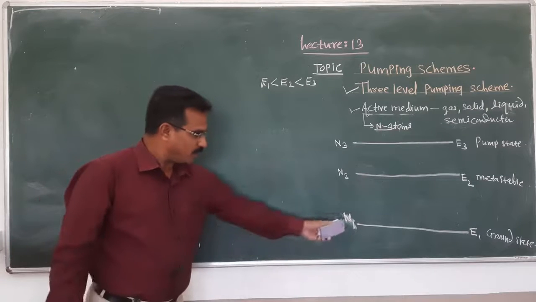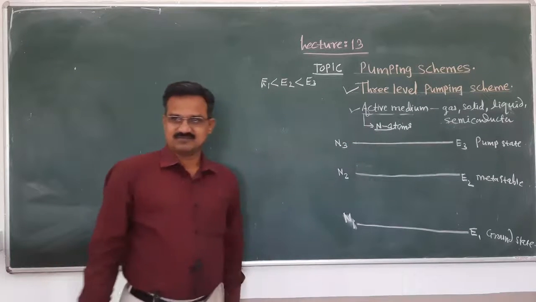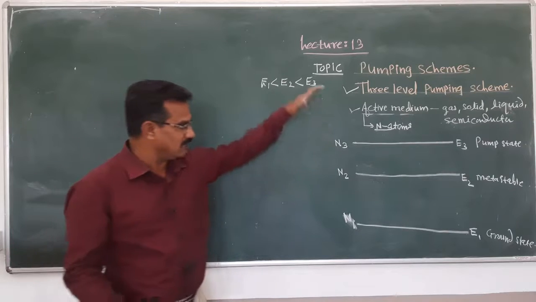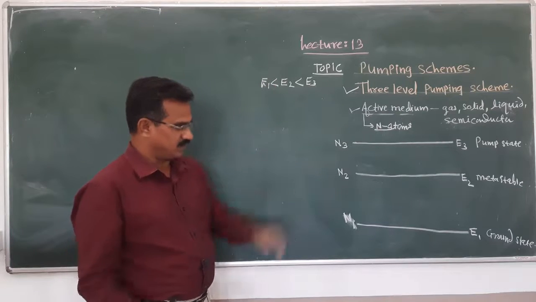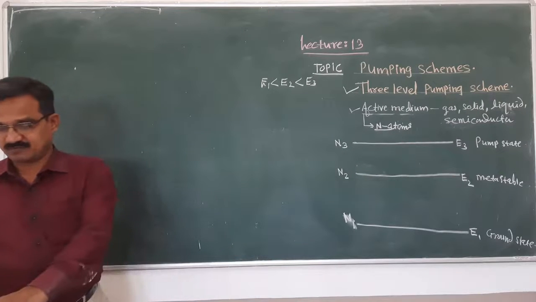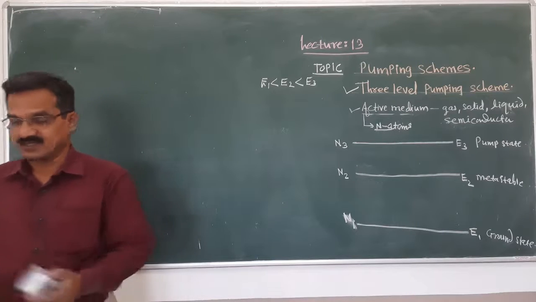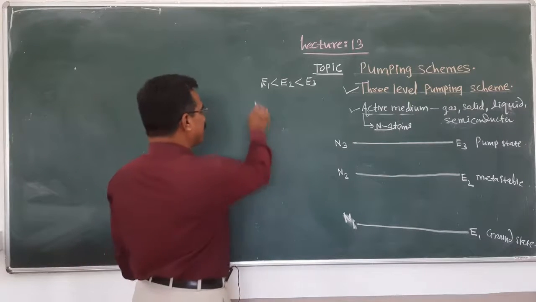But what about the number of atoms in N1, N2, N3? Total atoms are N and they are distributed in three levels, N1, N2, N3. Here we consider the normal condition point of view.